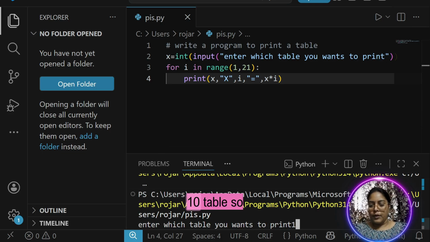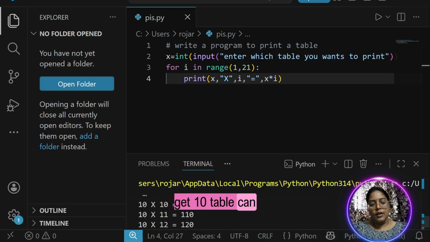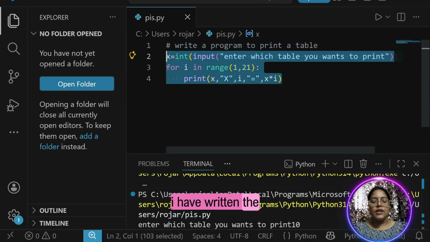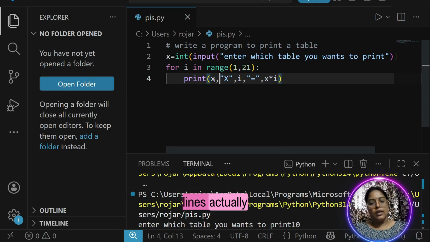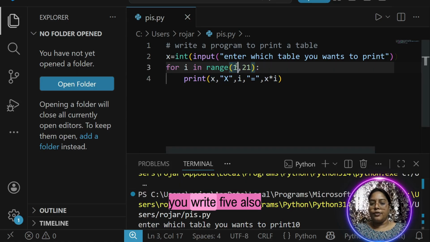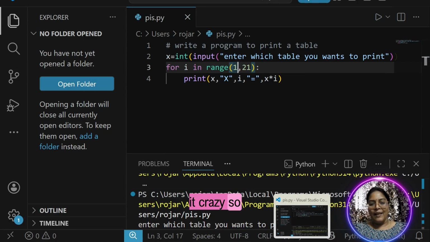Now I want to print the 10 table. So if you see, I get the 10 table. Can you see carefully the output? Yes. How many lines of code have I written at maximum? 3 lines. If I want the 5 table directly, instead of X you can write 5. So you get the 5 table easily. Isn't it crazy? So this is all about for loops.